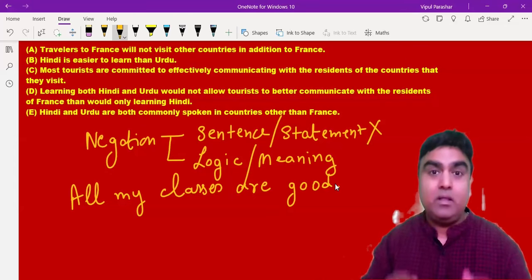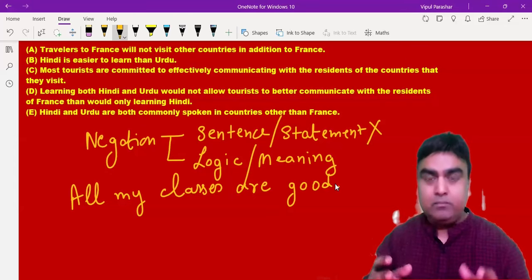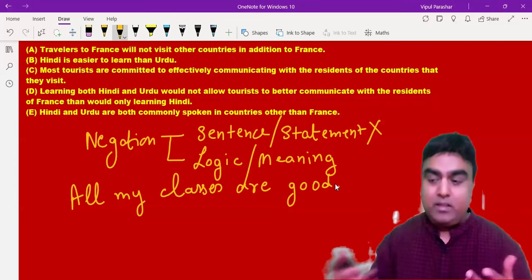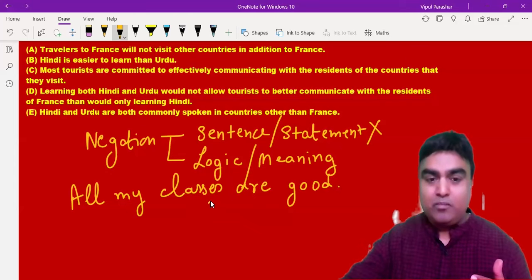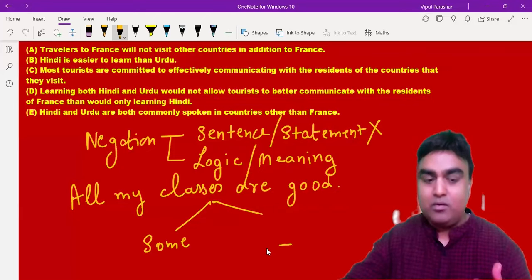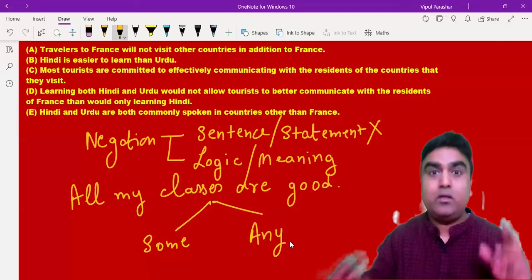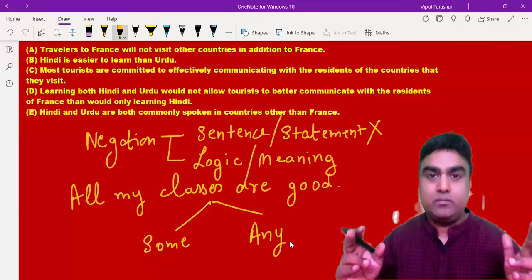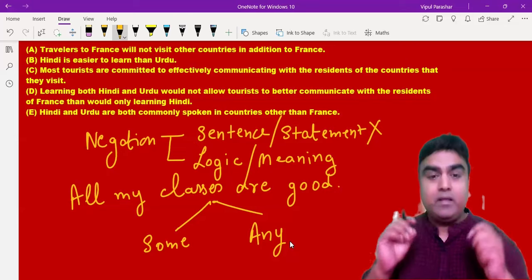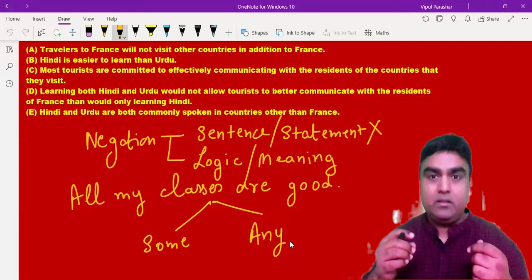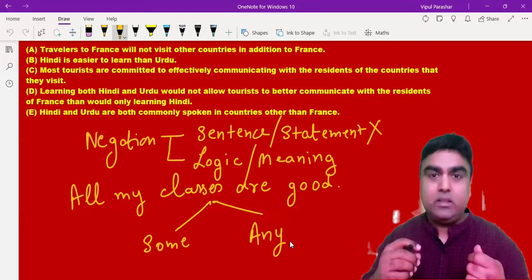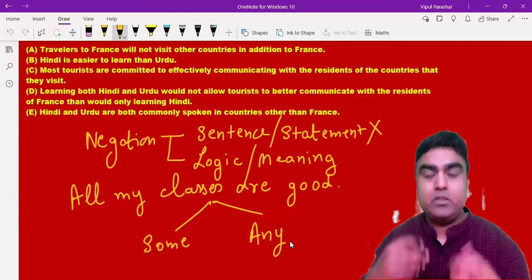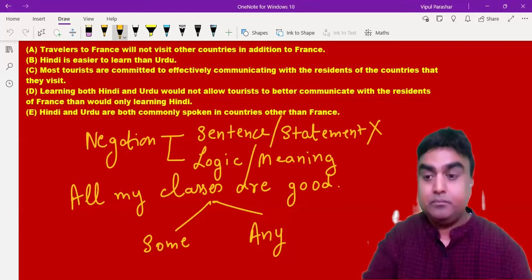What does it mean? In logic or in meaning, it can give two kinds of meanings there. One meaning is some of my classes are good or not good, or any of my class is not good. So there are two meanings which we have got actually. If I negate a statement, I'm not reaching the negation of my actual logic or the meaning.